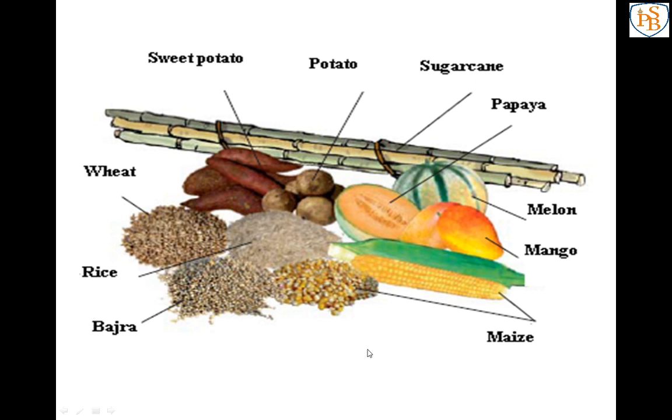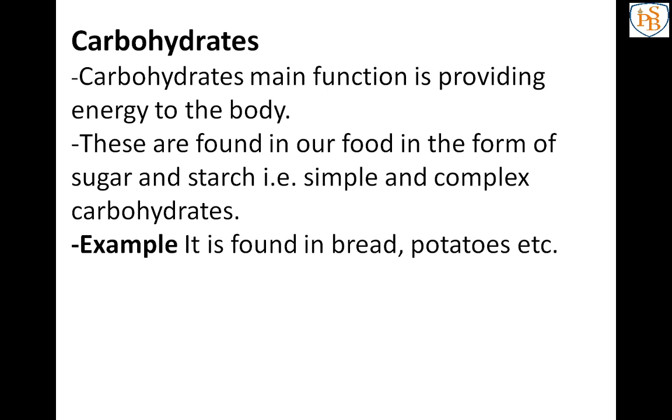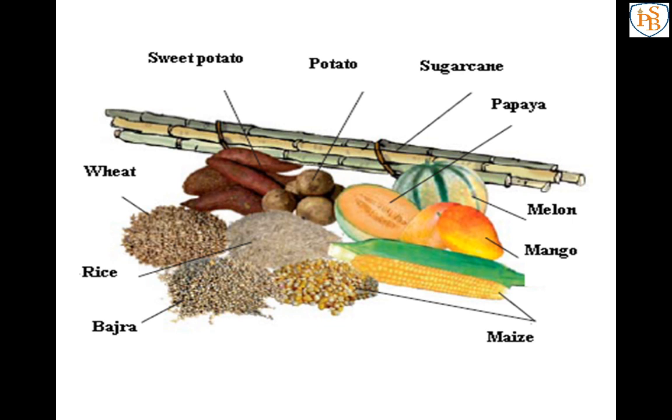All these are examples of carbohydrate. When we eat this food or the dishes made from these ingredients, we get carbohydrates. So just learn what carbohydrates are, the energy giving component, and the examples of carbohydrate.